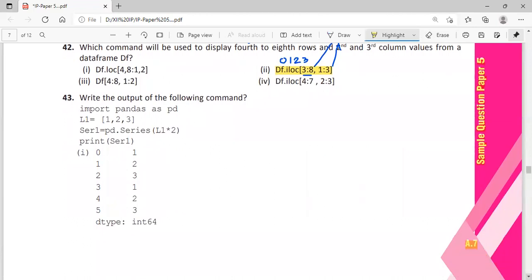43. Write the output of the following command. Import pandas as pd. L1 equal to 1, 2, 3. Series 1 equal to pd.Series, L1 into 2. L1 is a list. So into 2 means that list will be replicated 2 times. So 1, 2, 3, 1, 2, 3 will be the values, and indexes will be as per that data. It will be satisfying. So this is the answer. Option 1 is the answer.